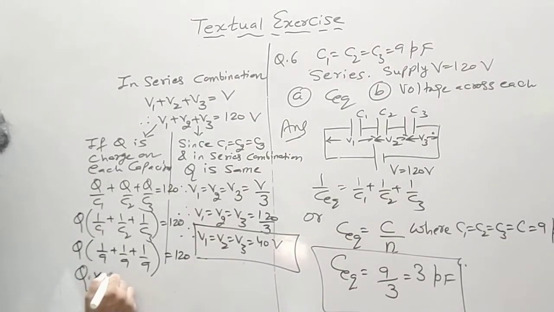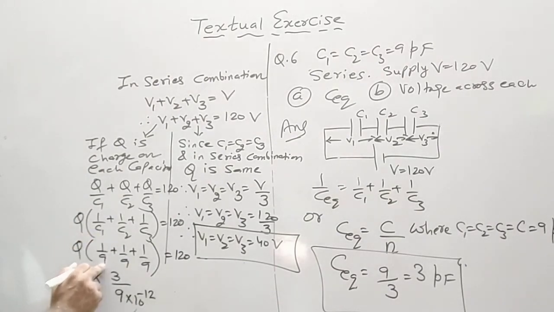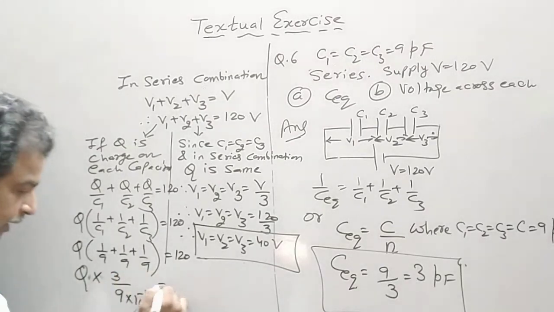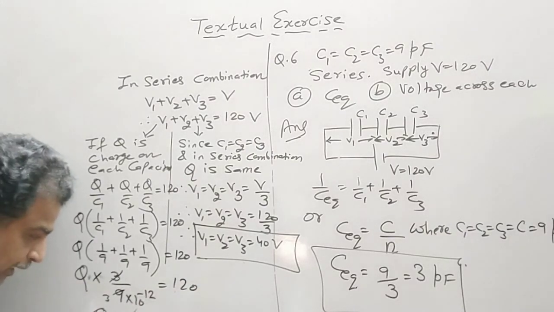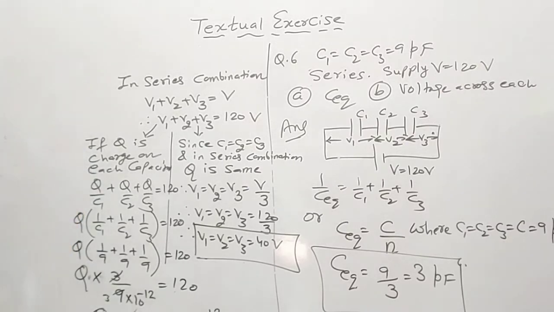Now, this 9 was in picofarad, so this will be 1 upon 9 into 10 raised to minus 12, and 1 upon that will be taken as common. So 3 by 9, that is 1 by 3, is equal to 120. So Q is equal to 120 into 3 into 10 raised to minus 12.